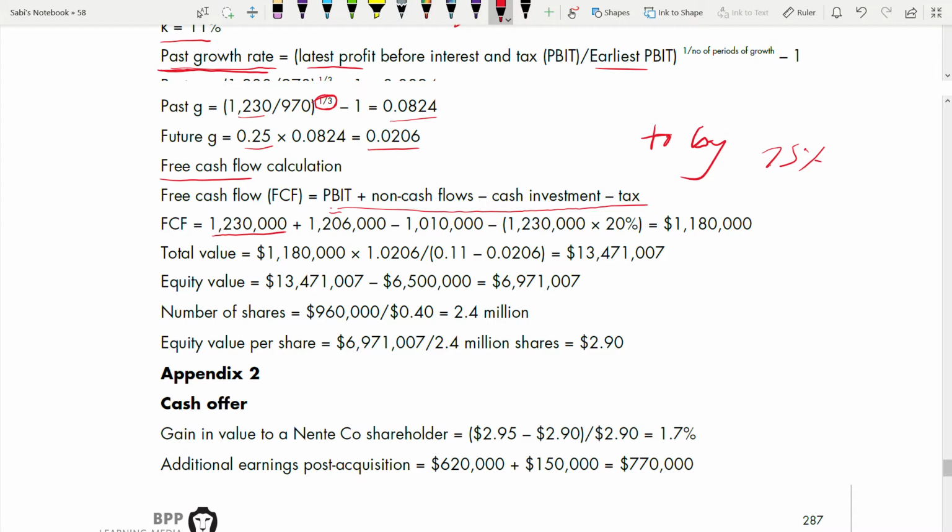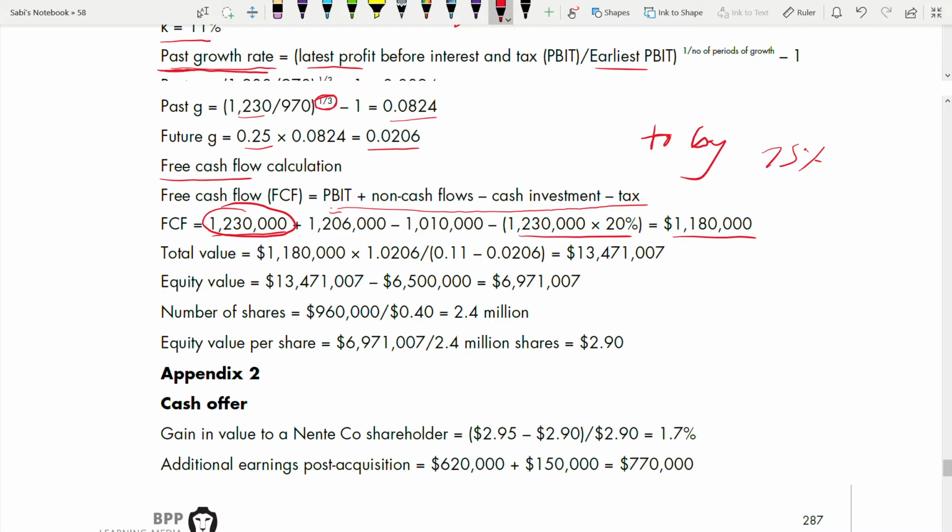Minus, if you see, what is this you are minusing? What is this component part? Why 20%? Tax. You have to deduct tax because on that you have to pay tax. You don't have to pay tax on the total after adding non-cash flows and cash investment. You have to take tax on profit before interest and tax. On this amount only you are paying 20% tax. Tax is 20%, so on that you have to pay tax and that has to be deducted. So now your free cash flow is this.